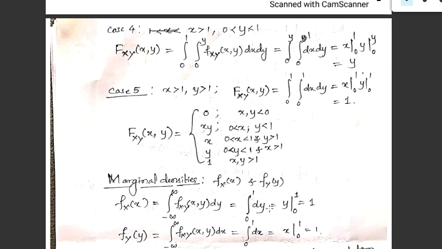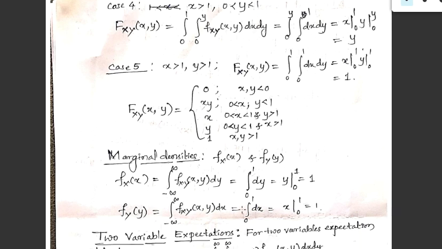With respect to dy, the value of y exists only from 0 to 1, other than that it is not existing. So from 0 to 1, if this y is solved we get 1, and the same holds with respect to x: fxy dx from minus infinity to plus infinity.